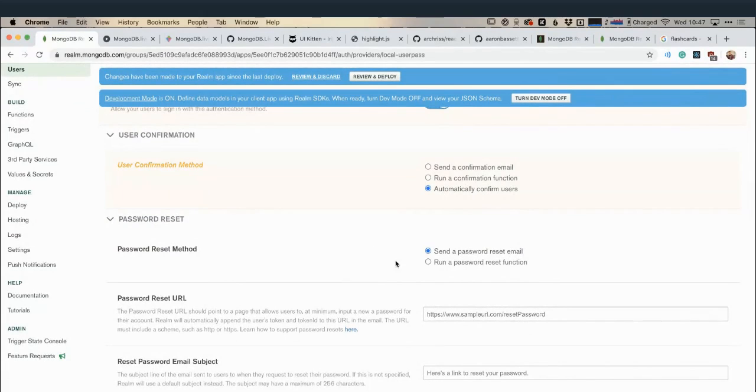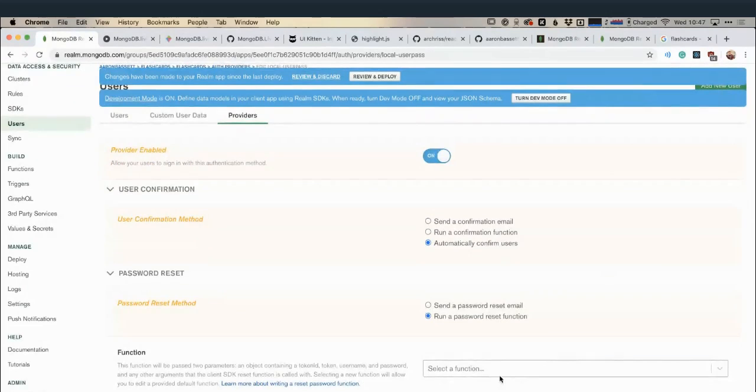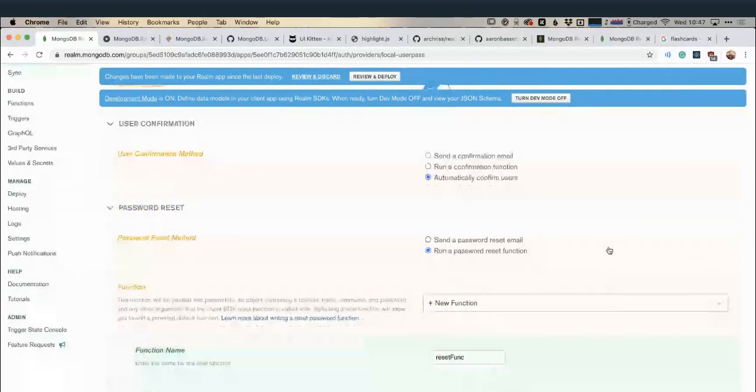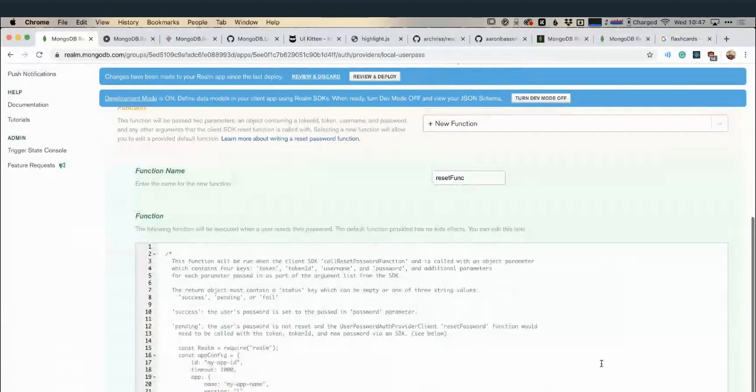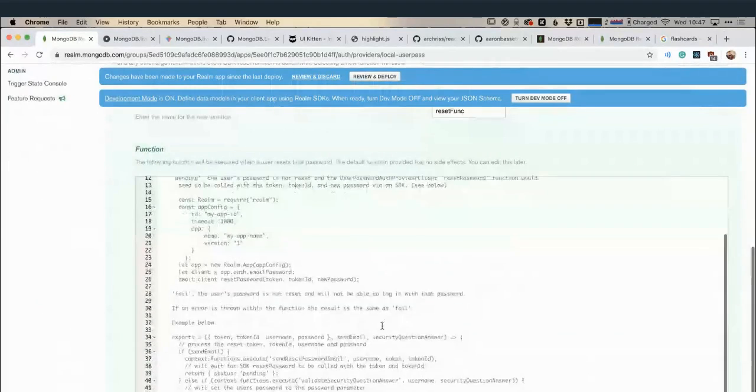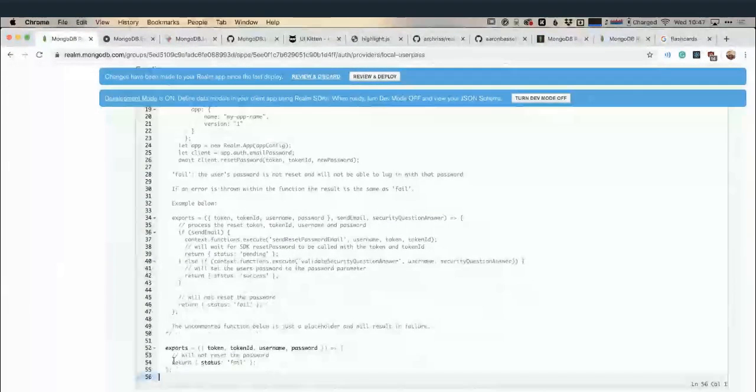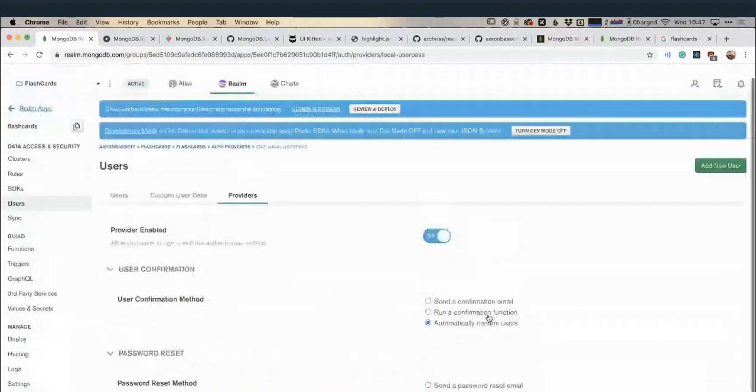Instead, what I'm going to do is run a password reset function, and I'm going to define a new function. It's going to give me some kind of boilerplate here I can use. Now, my password reset function here is just going to do nothing. It's just going to return fail. We're not worried about doing resets at the moment. We're just going to enable this. So any of our registrations and things are going to be done through the add new user anyway.